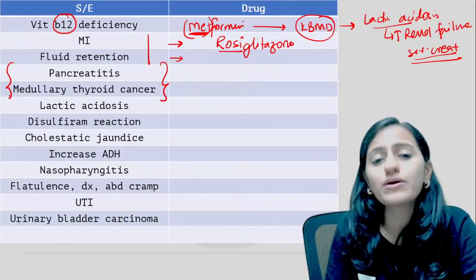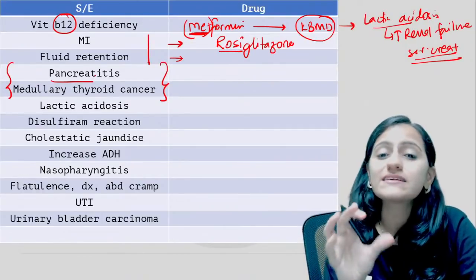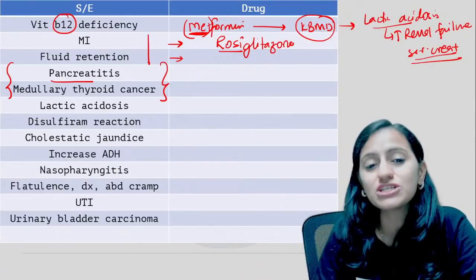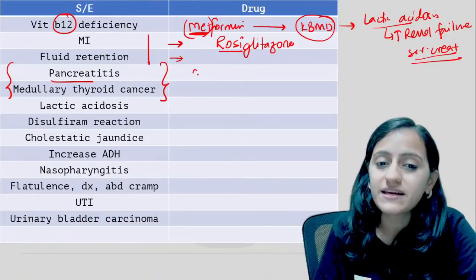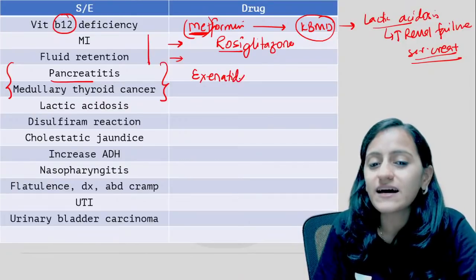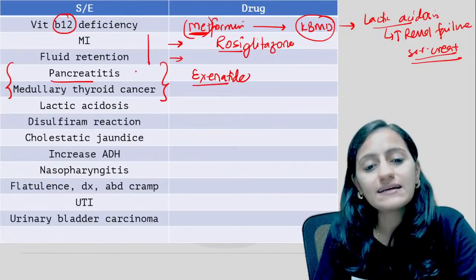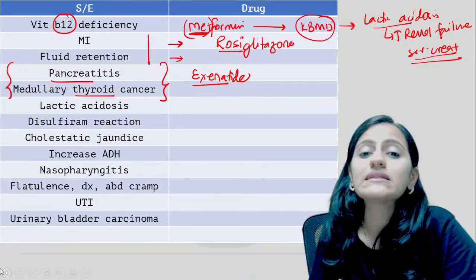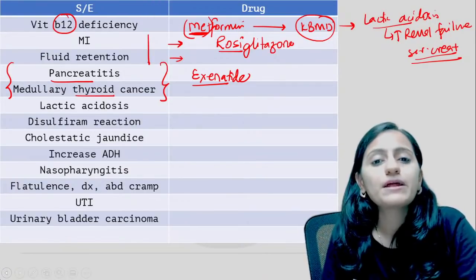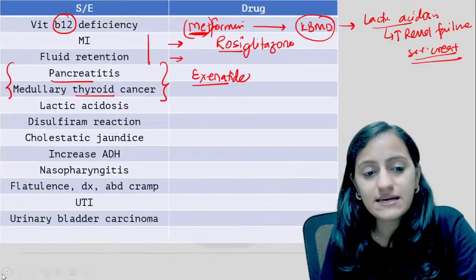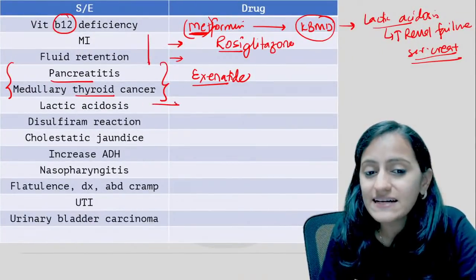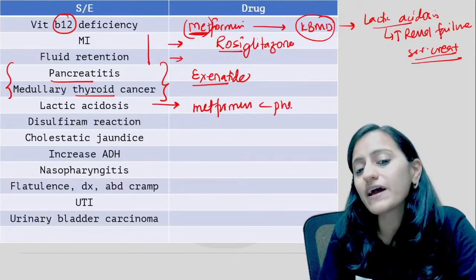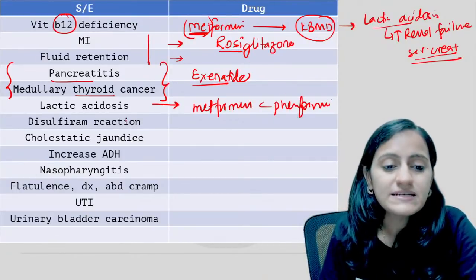Pancreatitis, medullary thyroid cancer. Which is the one acting on the pancreas, increasing the exocytosis, the excretion of the insulin from the pancreas? That is exenatide. And similarly, exenatide also has a risk of medullary thyroid cancer, right? Medullary thyroid cancer is seen with exenatide. Lactic acidosis, we just now said it is metformin, though the risk is more with phenformin.